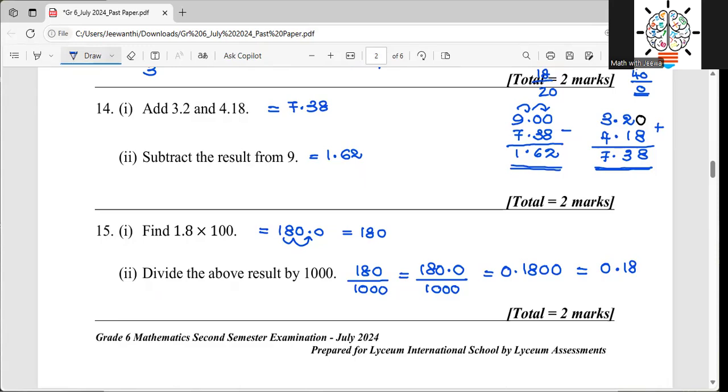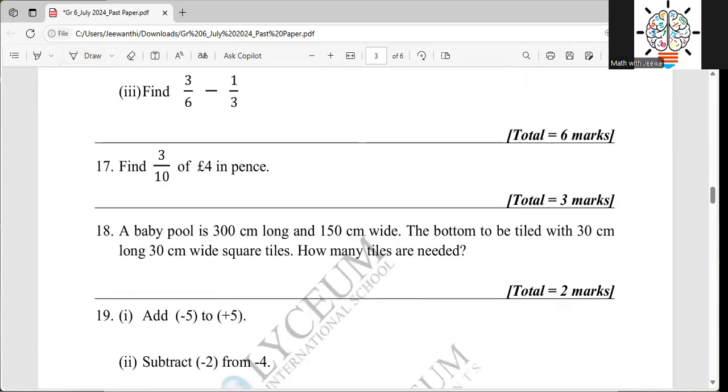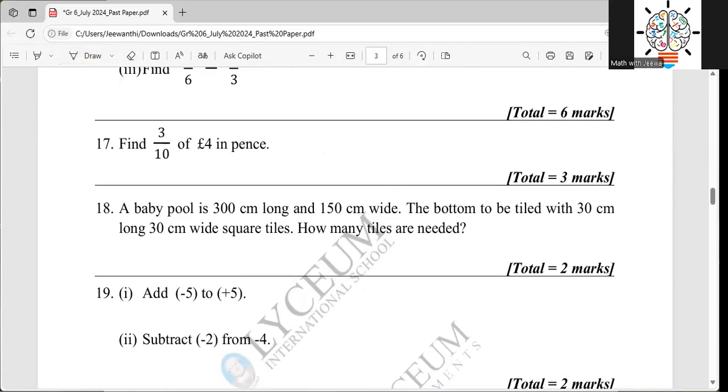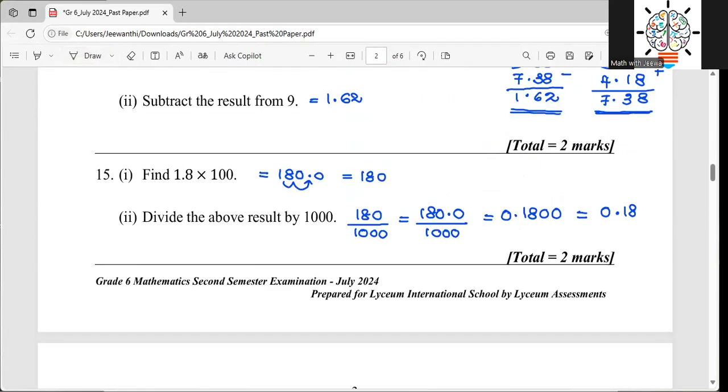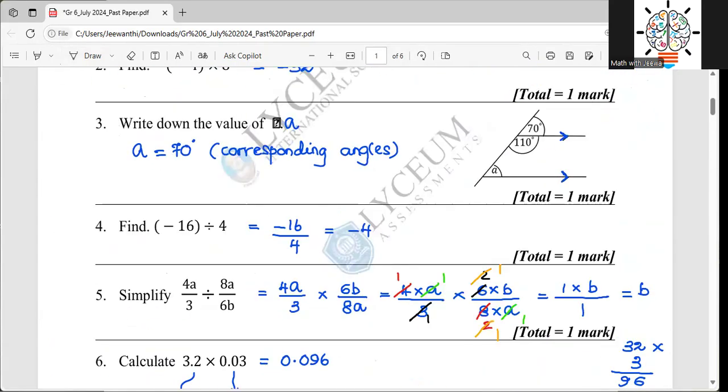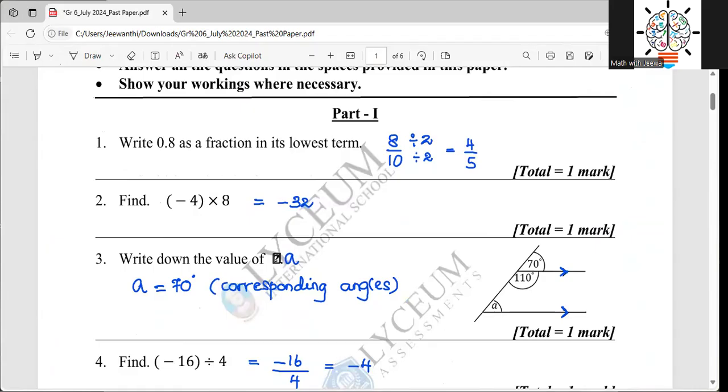So then I'm not going to discuss the whole paper in this video because I know it will be a longer one and it is difficult for you to watch this. So then I'm going to finish this. But before that, I just want to go through and see whether the things I have done are correct or not. Always, once you are done with the paper, before handing it over to your teacher or whoever the invigilator you come across in the exam hall, please go through one more time.